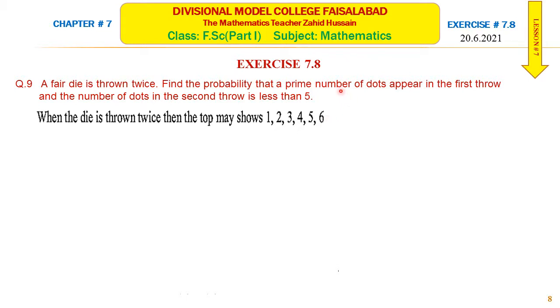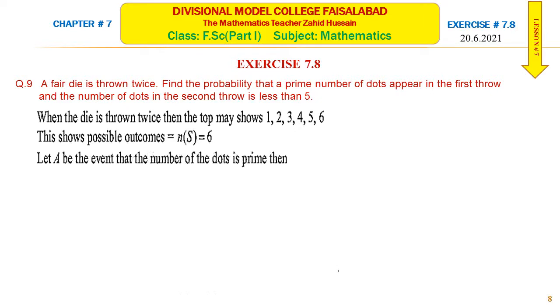So event A is that the number on the top is a prime number. The possible outcomes are 6, and let A be the event that the number of dots is a prime number. Then the elements of A are 2, 3 and 5, because from these 6, 2, 3 and 5 are prime numbers.